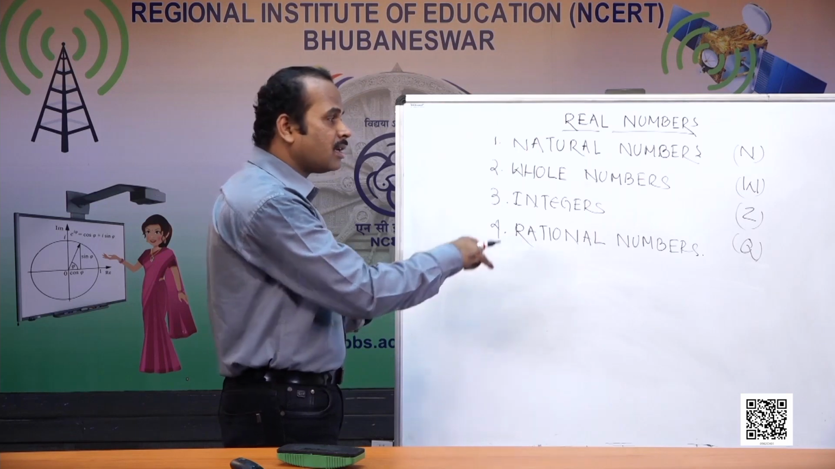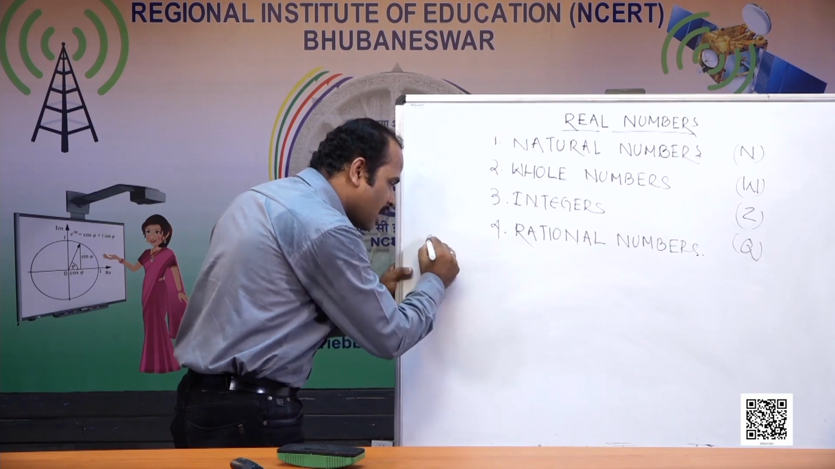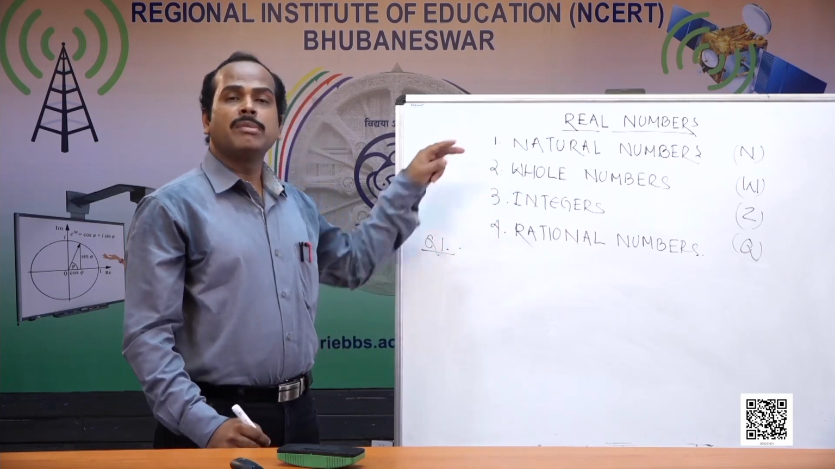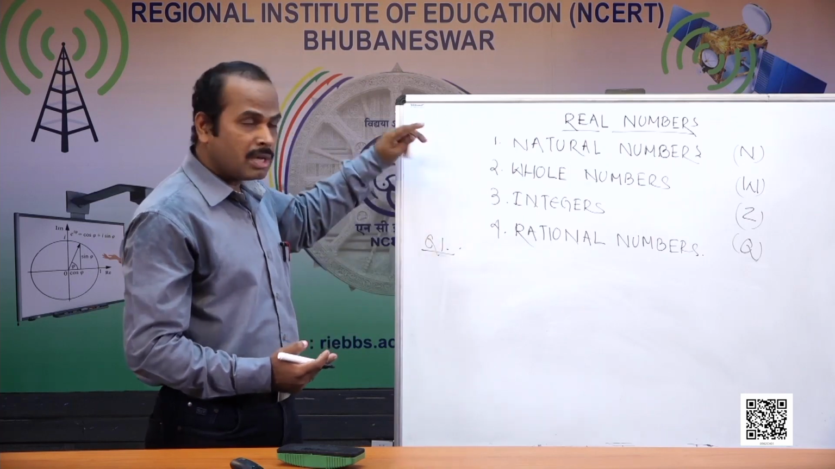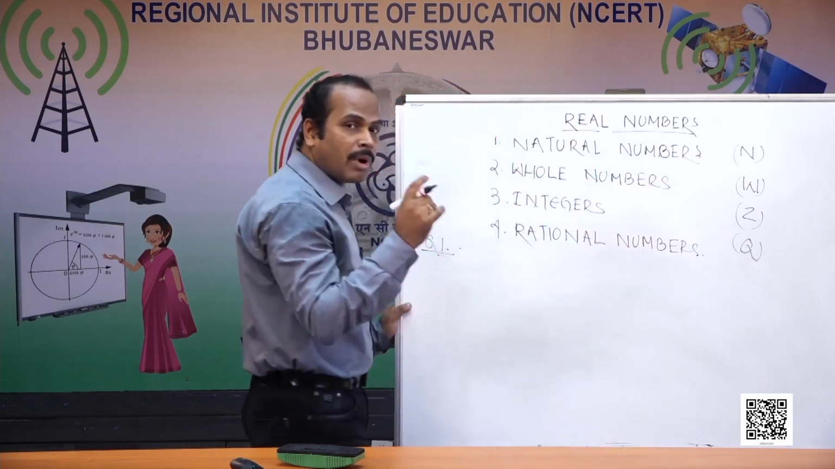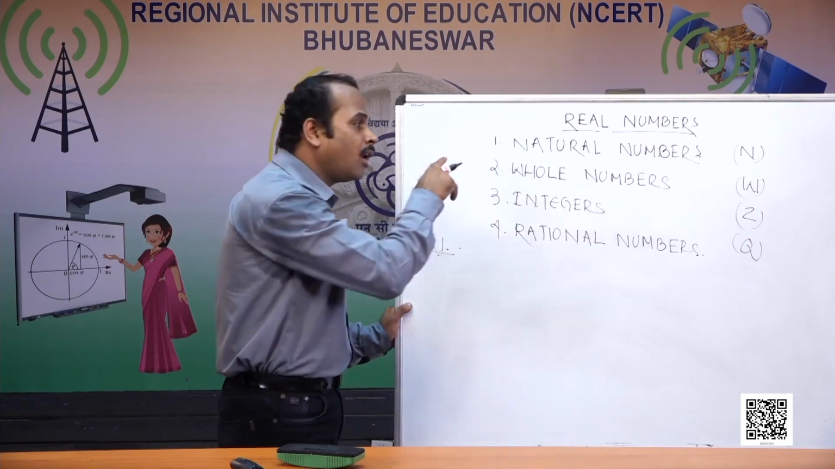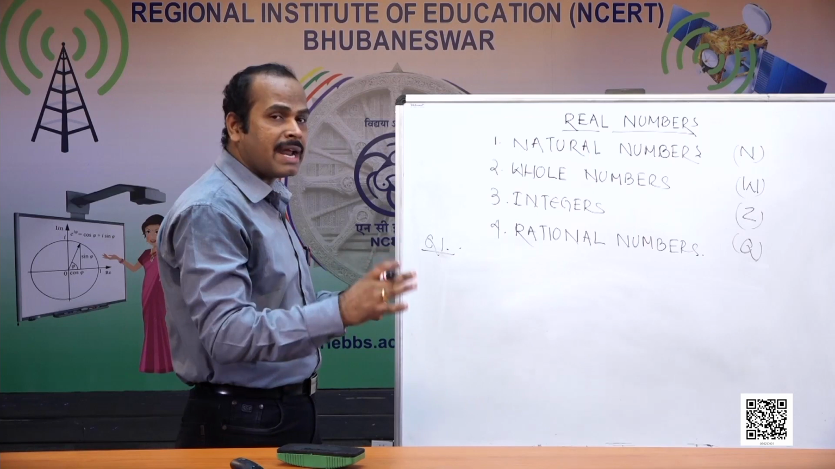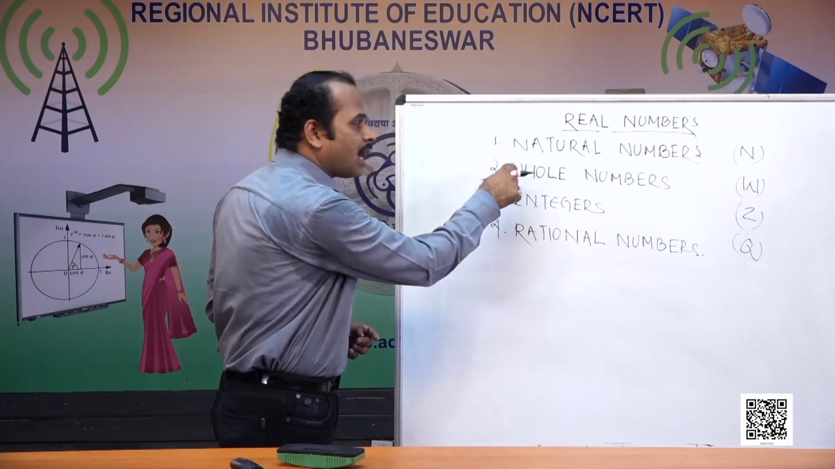Now I will ask you some questions. Are all whole numbers natural numbers? No, because there is a whole number which is not a natural number. What is that? It is 0. So 0 is a whole number which is not a natural number. Except 0, all other whole numbers are natural numbers. So we cannot write that all whole numbers are natural numbers, but rather we can say all natural numbers are whole numbers.